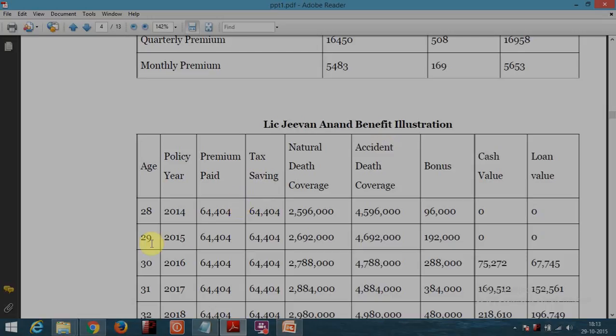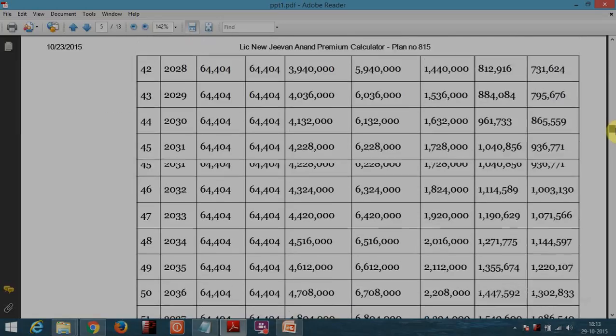At the age of 29, I need to pay again 64,000. I need to pay this premium for up to 32 years of my life, that is up to the age of 60. At the 29th year of my age, my risk cover gets increased as per this policy. So my risk cover now is 26 lakhs, previously it was 25 lakh. And my accidental death cover is 46 lakhs, previously it was 45 lakh. So as your age increases, your risk cover also increases.